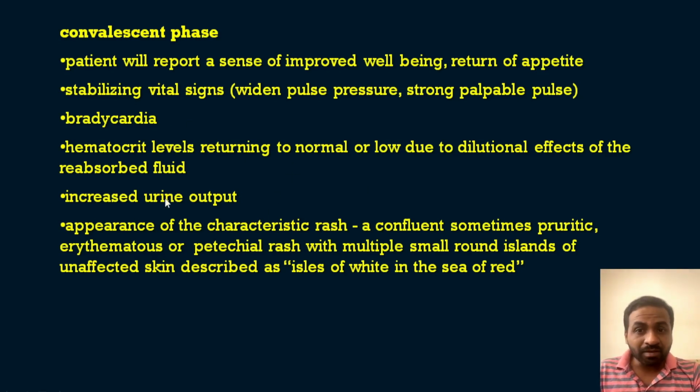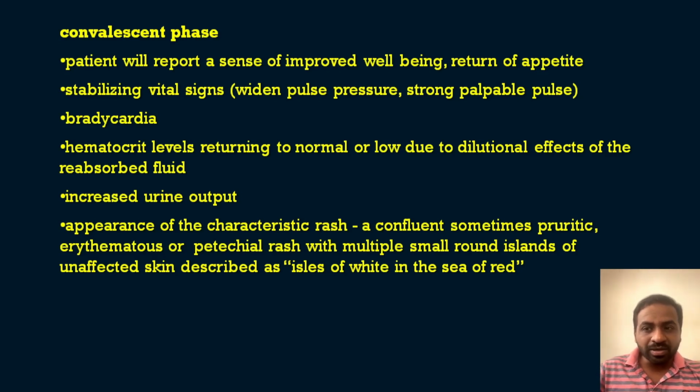Then there will be an increase in the urine output, and the appearance of the characteristic rash in the convalescent phase. That means at the end of the disease we can see a particular rash in the patients. It is a confluent, sometimes pruritic, erythematous or petechial rash with multiple small round islets of unaffected skin, described as isles of white in the sea of red. This is the peculiar characteristic of the rash which can be seen in dengue fever.